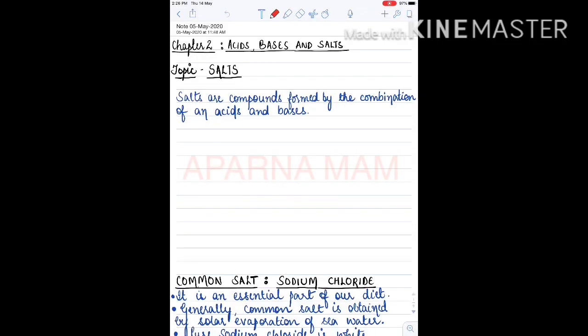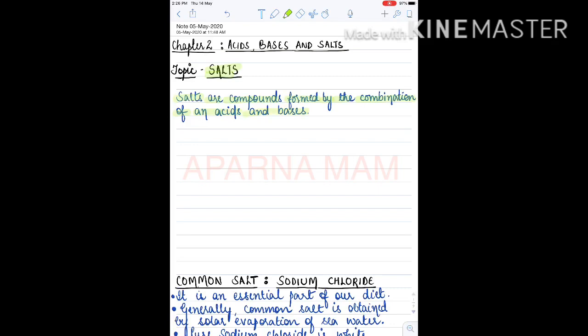Good morning students. Today we are going to discuss salt and the different chemicals obtained from salt. So, what are salts? Salts are compounds formed by the combination of an acid and a base.